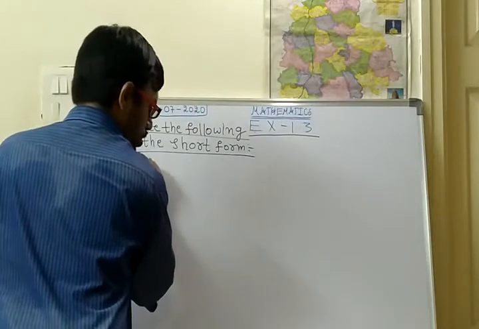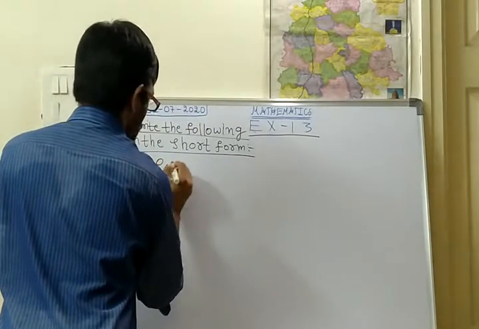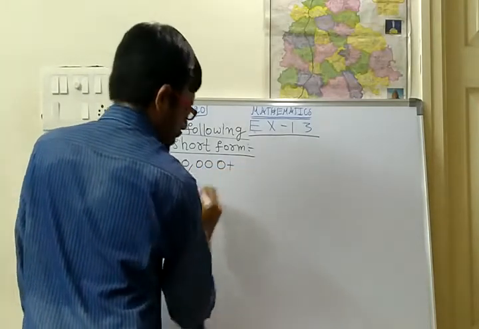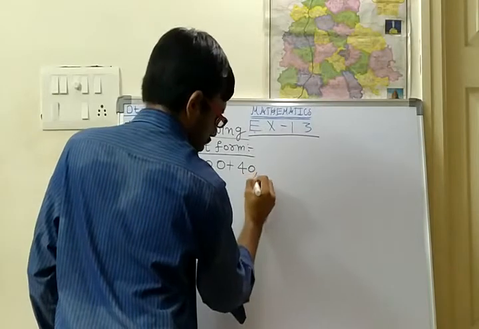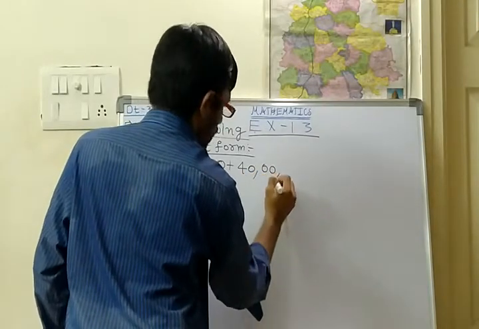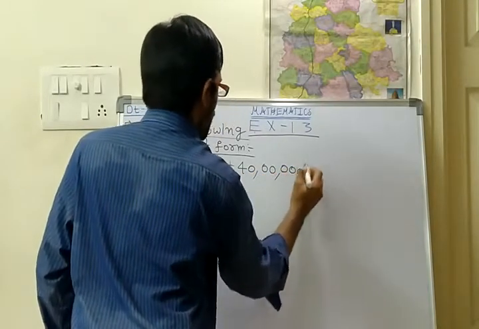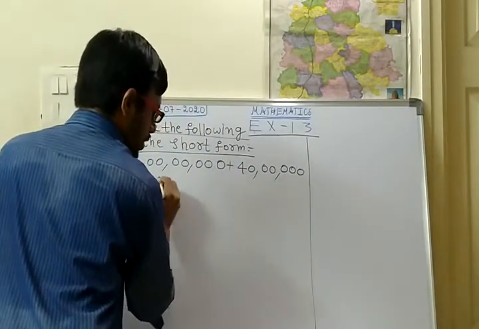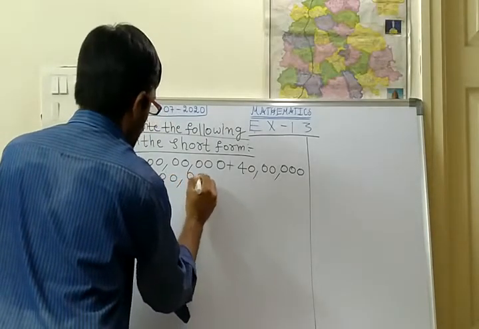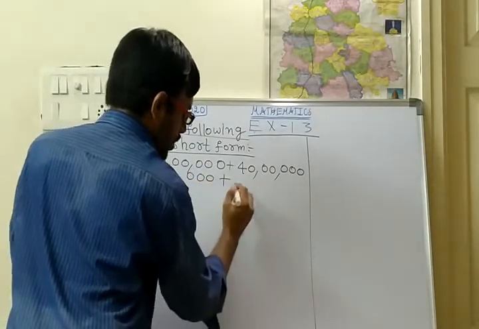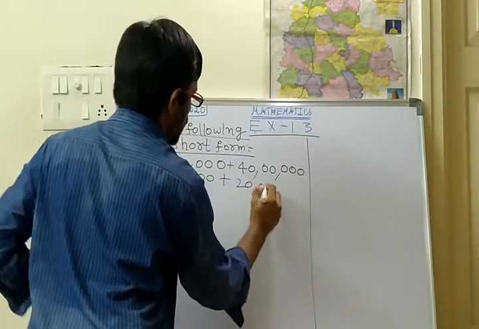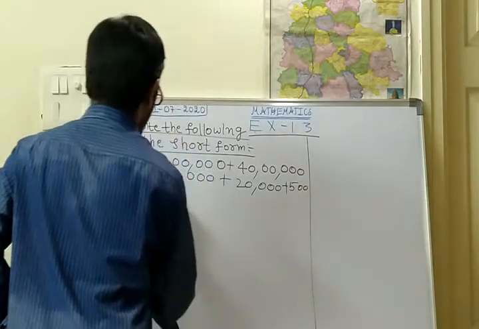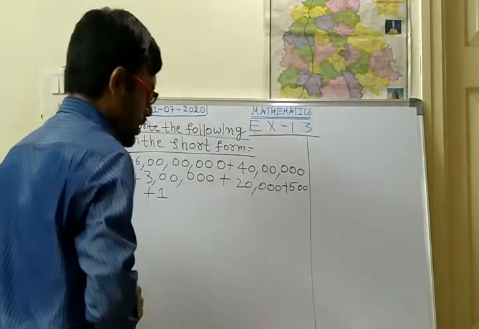Second one: 600,00,000 plus 40,00,000, plus 300,000 plus 20,000 plus 500 plus 1. So this is the second one.